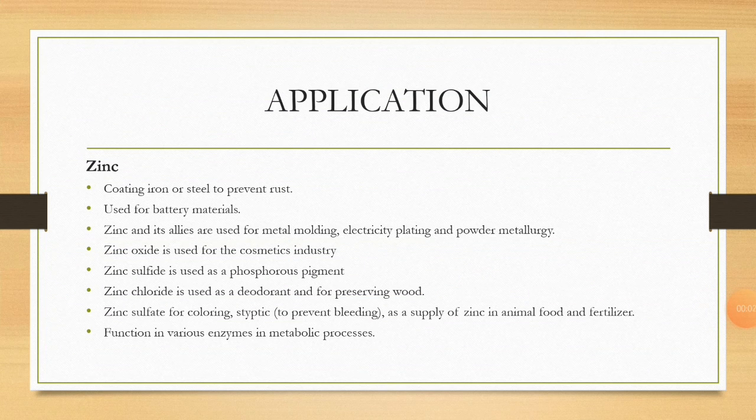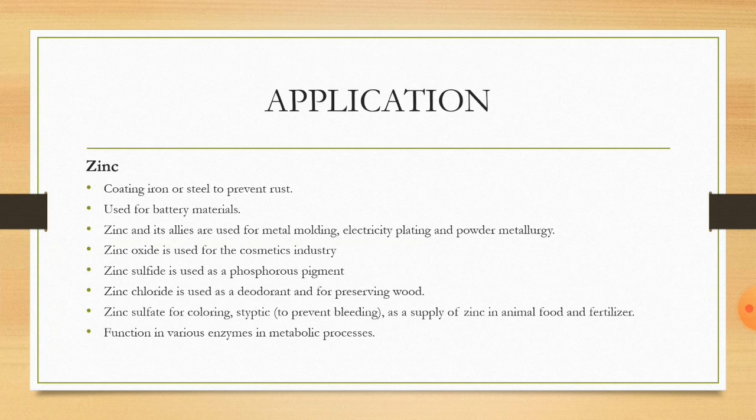The next is applications. The application for zinc is coating iron or steel to prevent rust. It is also used for battery materials. Zinc and its alloys are used for metal molding, electroplating, and powder metallurgy.